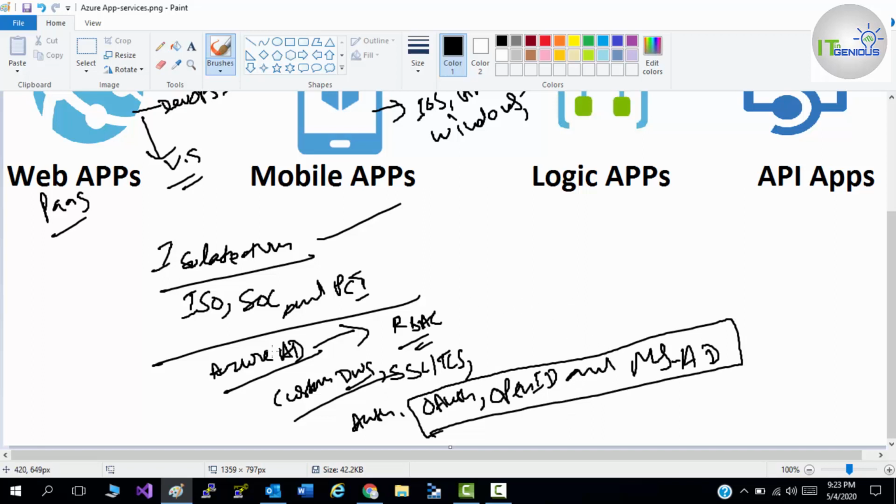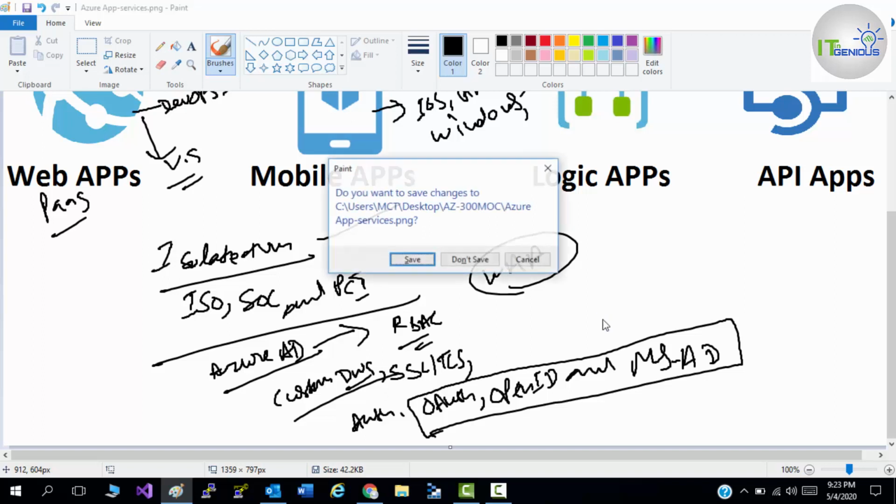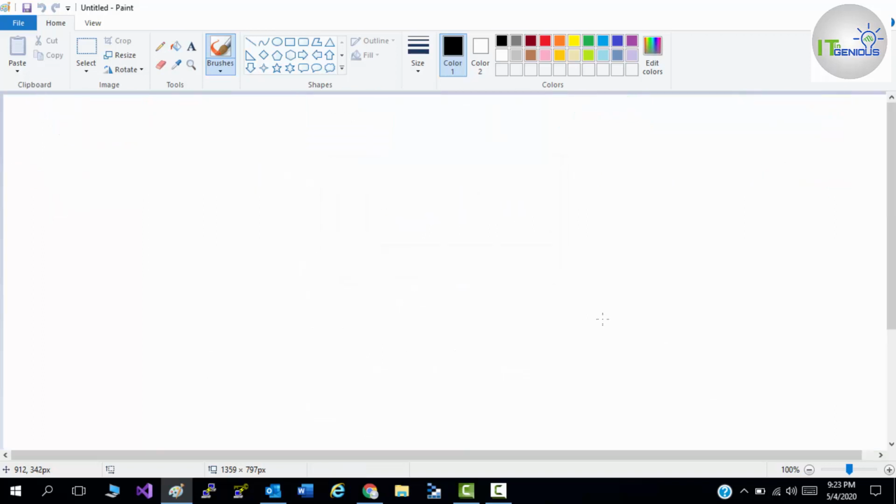You can use WAF, web application firewall, which you can integrate with your web application to secure it. Now when you are going to host any web application on Azure, you need to create an app service plan.